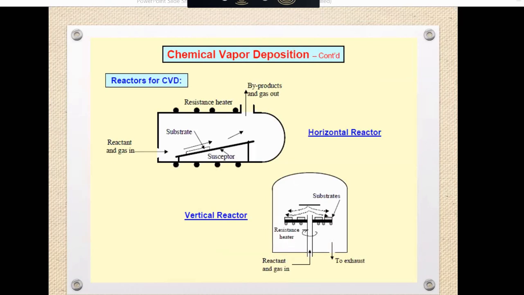While the carrier gas flows over the hot solid surface, the energy supplied by the surface temperature provokes the chemical reaction of the reactant that forms a film during and after the reaction.